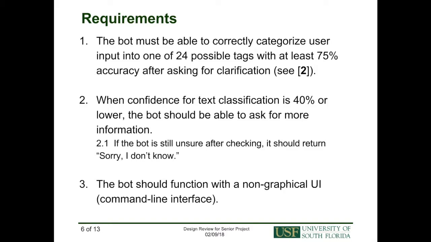The requirements for these projects are: Number 1, the bot should be able to correctly categorize user input into one of 24 possible tags with at least 75% accuracy after asking for clarification. Number 2, when confidence for text classification is 40% or lower, the bot should be able to ask for more information. If the bot is still unsure after checking, it should return, "Sorry, I don't know." Number 3, the bot should function with a non-graphical user interface, for example, a command line interface.